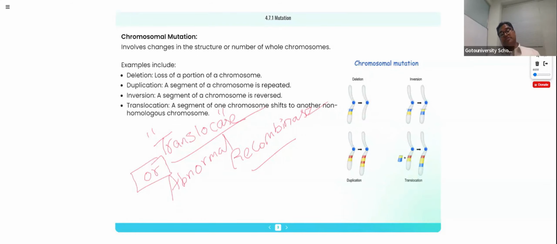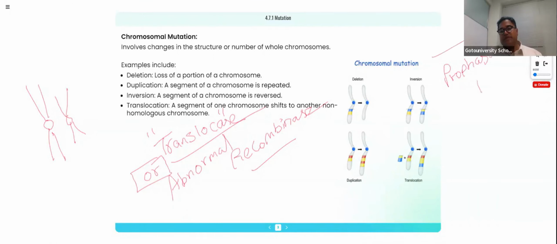This abnormal recombinase or translocase brings misappropriate chromosomal segment exchange or misappropriate allele exchange. That is the way we need to narrate in detail for better understanding. Now we are coming to the next phase of explanation. So this translocase or abnormal recombinase, where does it work exactly? If they ask, we need to understand it is in the prophase 1 of meiosis 1.